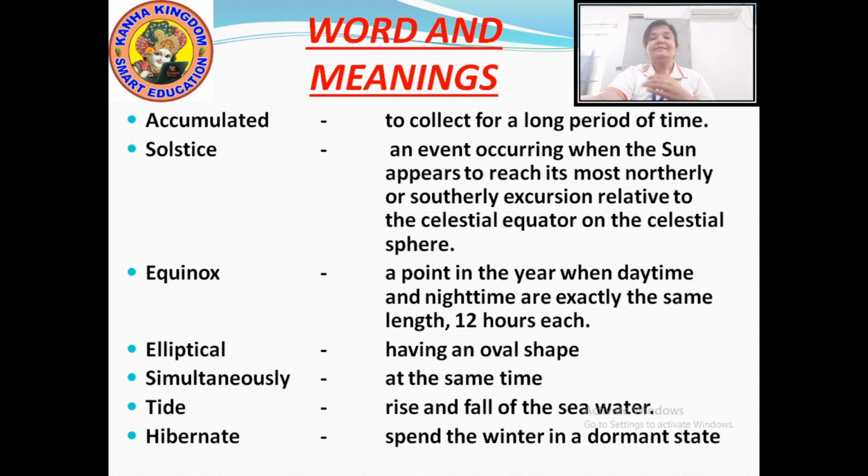Next word is elliptical. ELLIPTICAL. What is elliptical? Elliptical means having an oval shape. Oval means egg shape. Okay, so that is elliptical. Simultaneously.